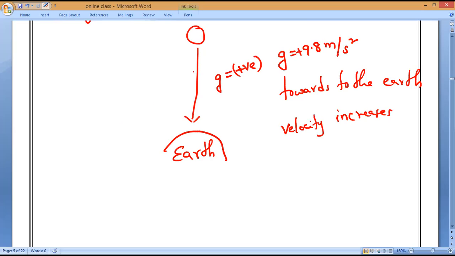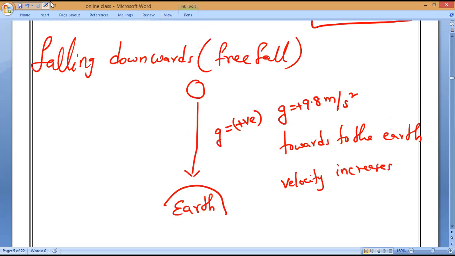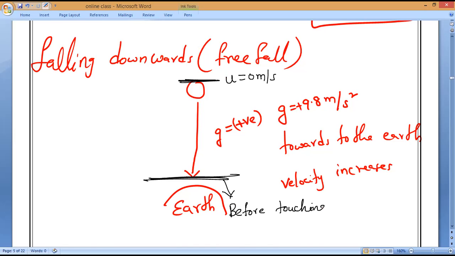If a body is falling downwards, kindly remember the initial velocity is zero. Before touching the ground, the final velocity will be maximum.